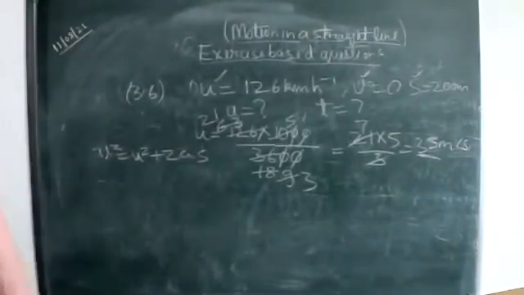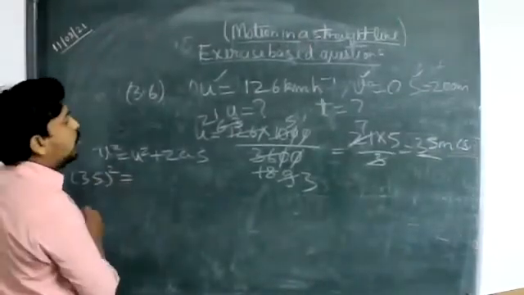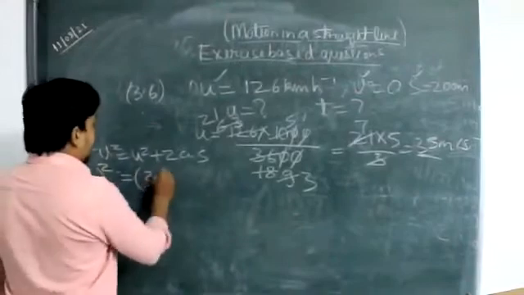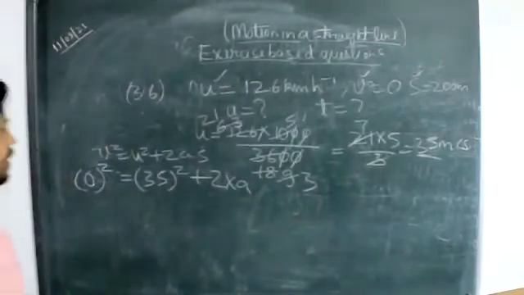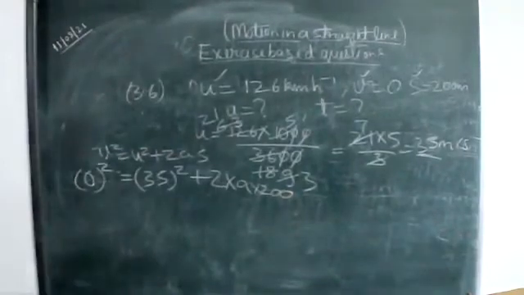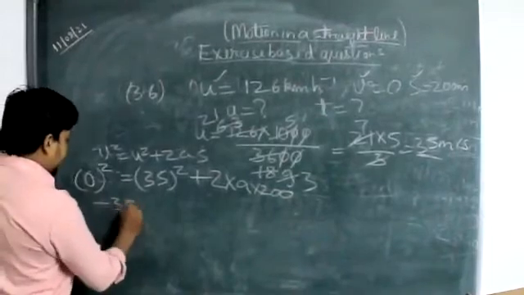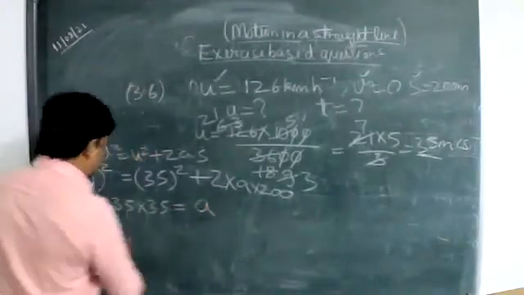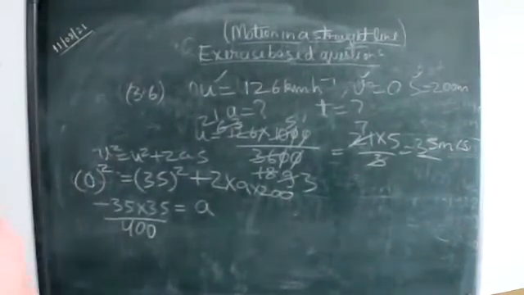So v square will be how much? Sorry, v square is 0. So 0 square equals 35 square plus 2 into a, and what is the value of s? S is 200. We solve to get the value of a. 35 into 35, first of all bring it to the LHS, and here it will be a upon 400. Simple mathematics. So how much will the value come from here?